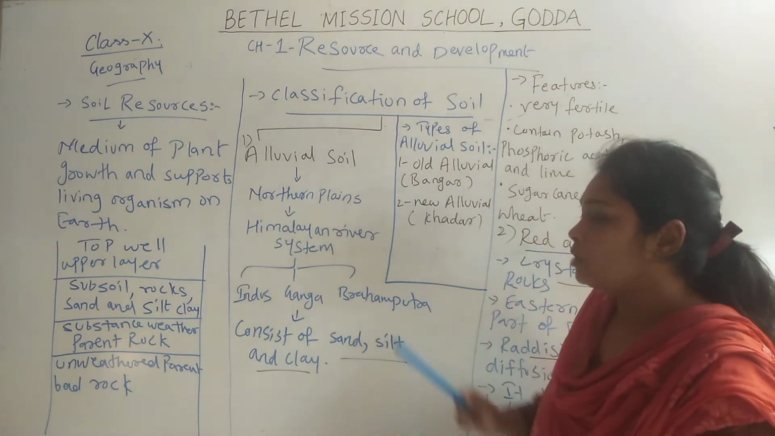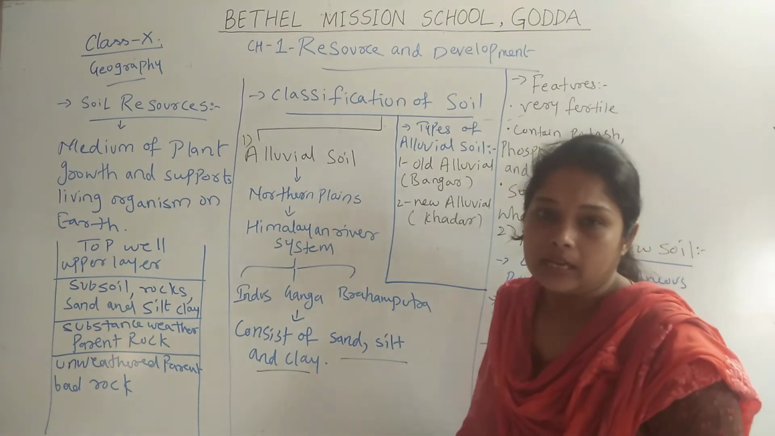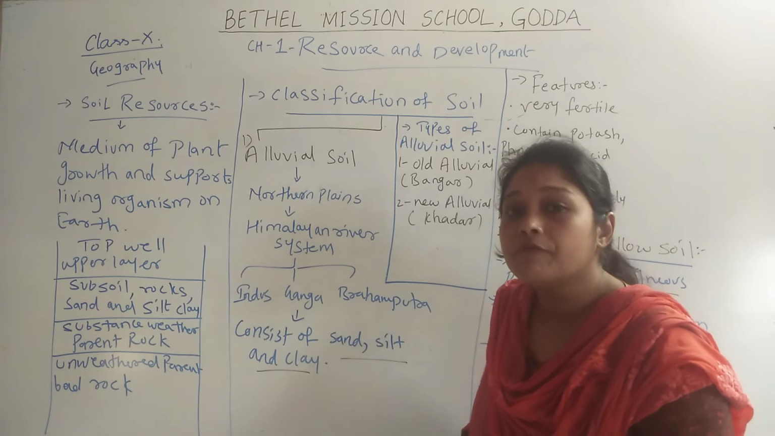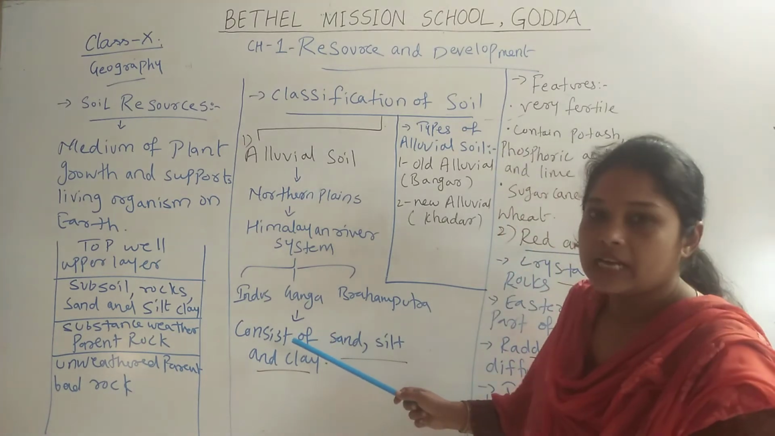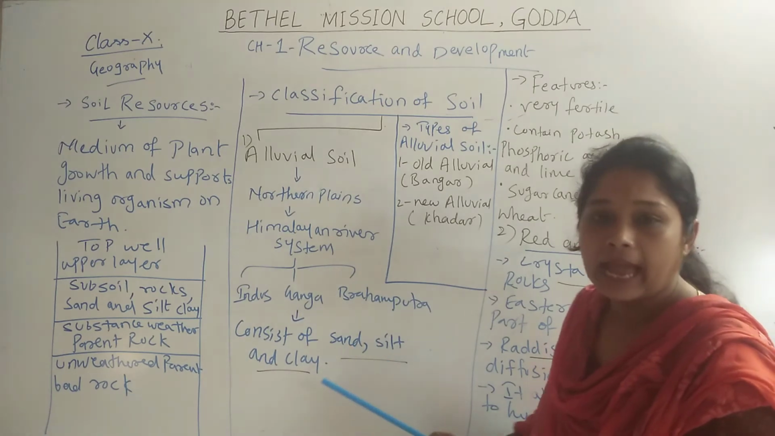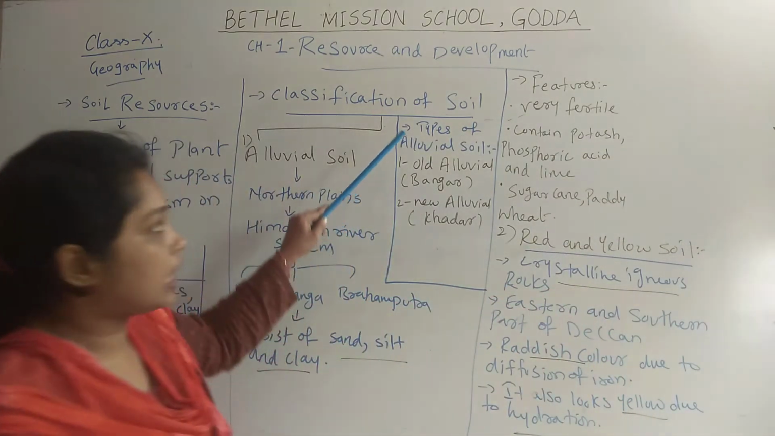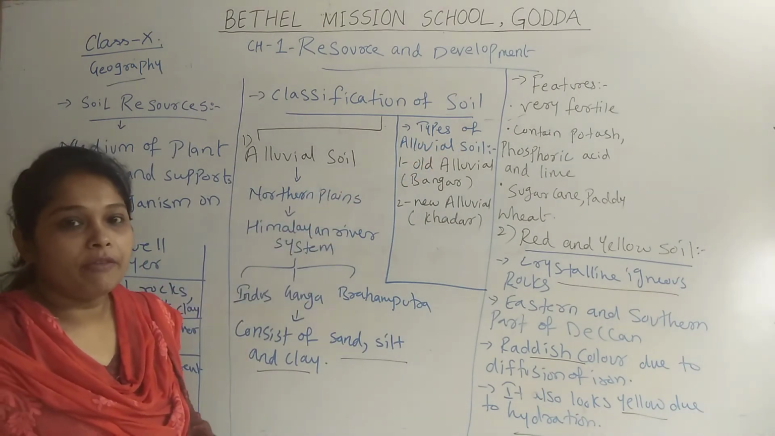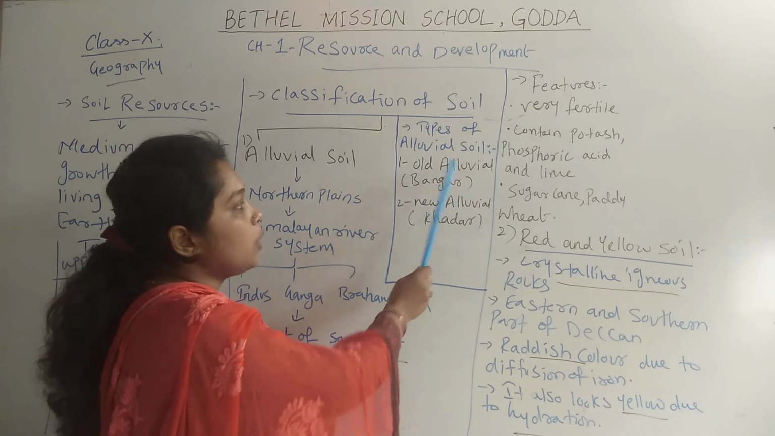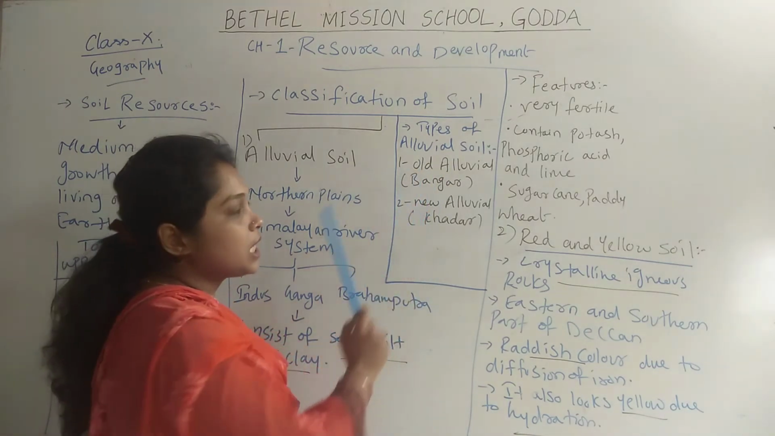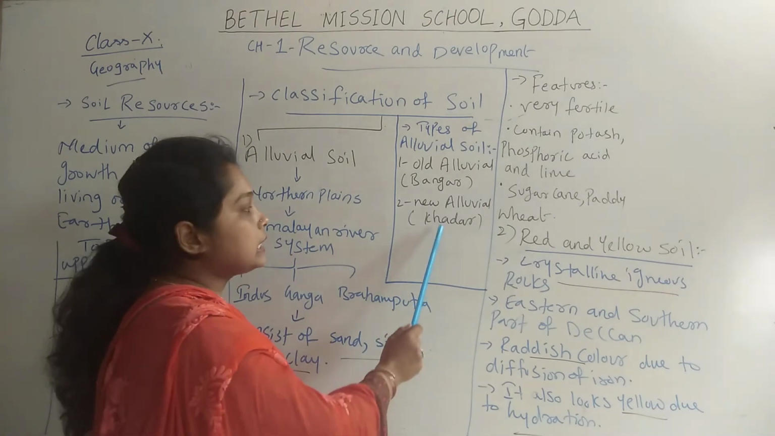Now, alluvial soil consists of sand, silt and clay. That is why we say that it is very fertile, because it also has moisture in it. Now when we are talking about types of alluvial soil, we can find 2 types. First one is old alluvial, which is also called Bangar. And second one is new alluvial, which is also called Khadar.